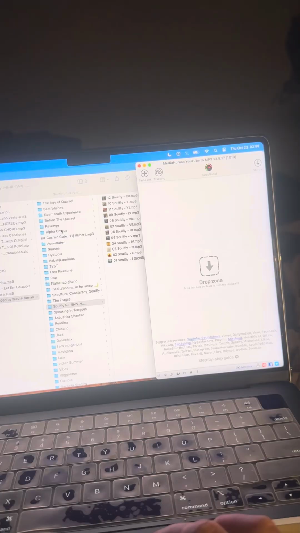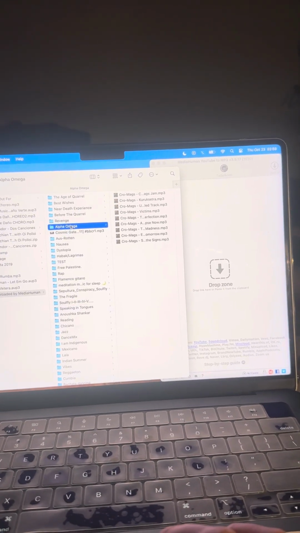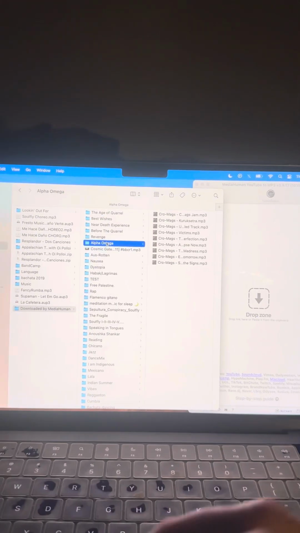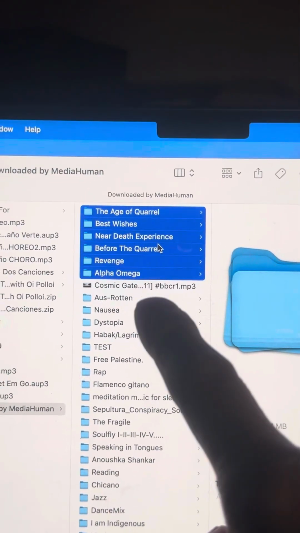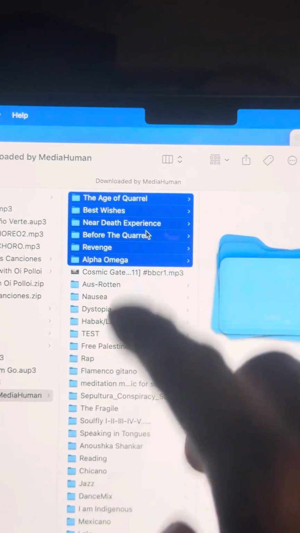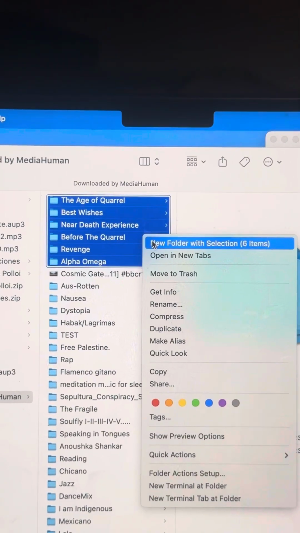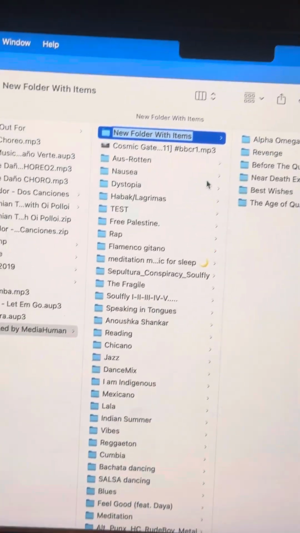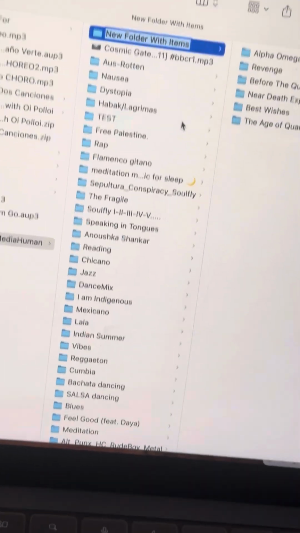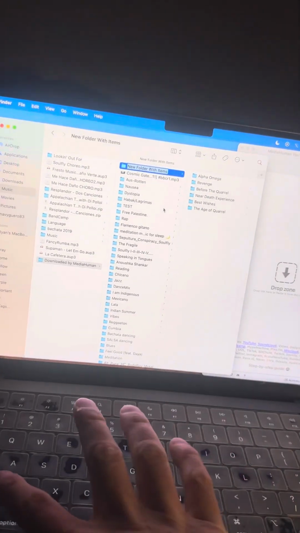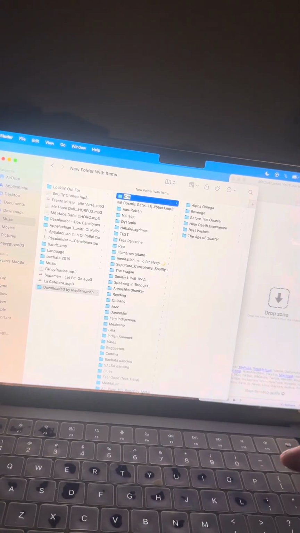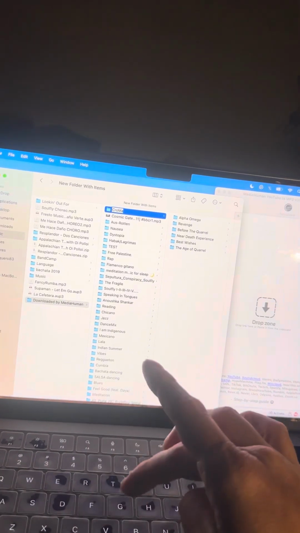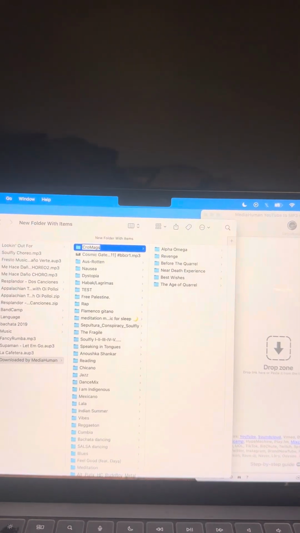Okay, so all of these are done. And from here, let's see, I have to pause. Okay, so I just highlighted the 6 albums that I just downloaded and new folder. And then I'm going to, oh shit, sorry. Shift. Chromags.